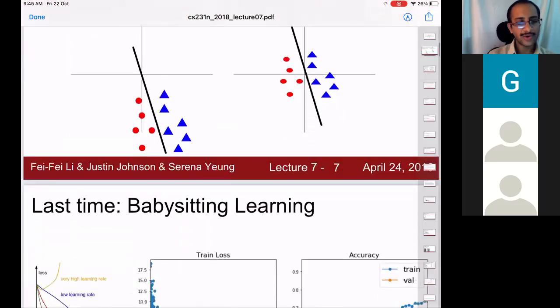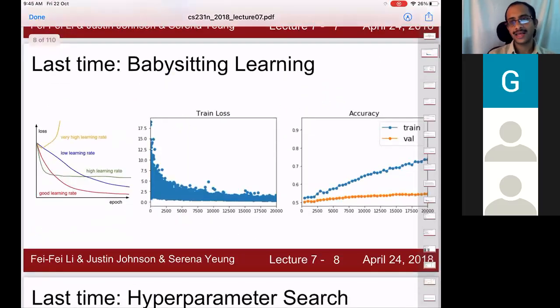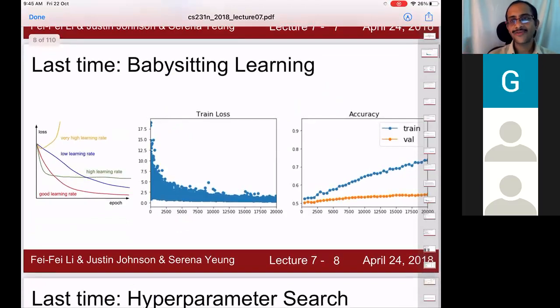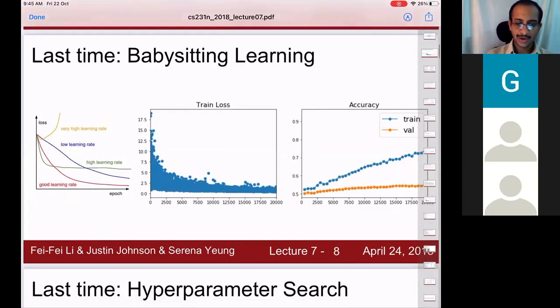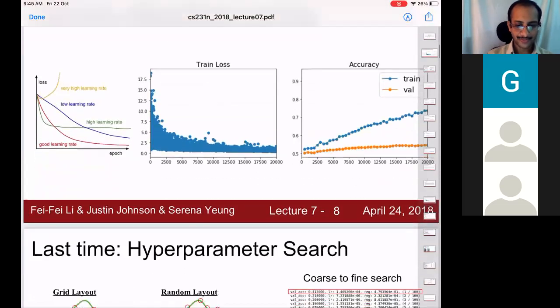This is referred to as babysitting the learning. The step-by-step procedure: is the forward pass going fine, is the backward pass, backpropagation, going fine, are the gradients getting updated? And then how do we set the initial regularization term, is it working or not? How do we set the hyperparameters from coarse to fine? This is referred to as babysitting the learning process and hyperparameter setting. This is what we have discussed.